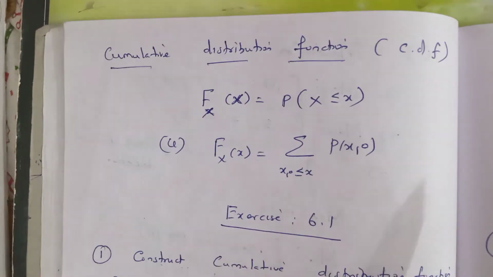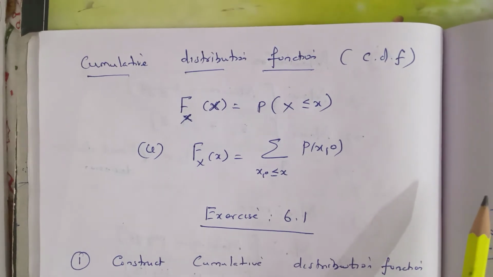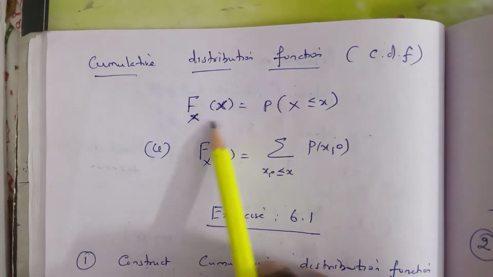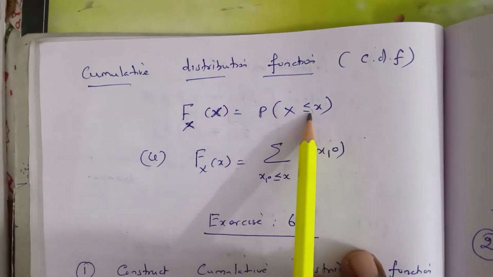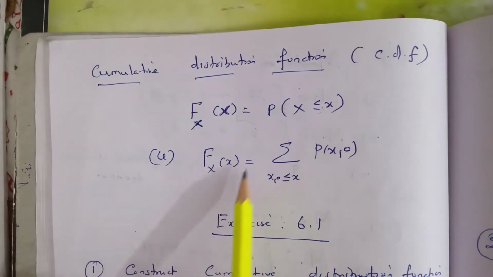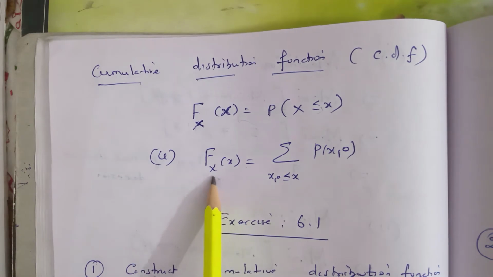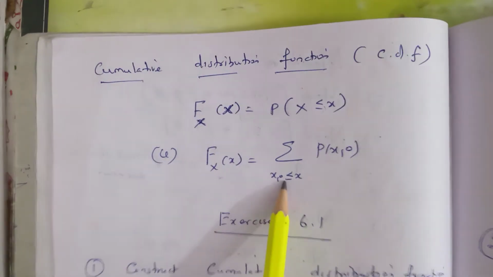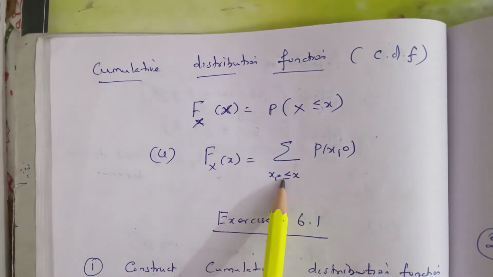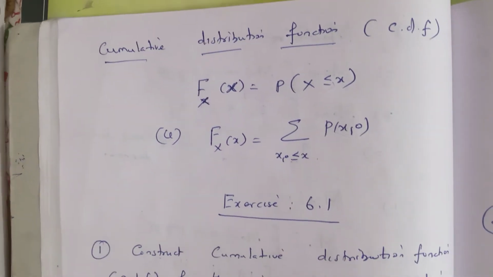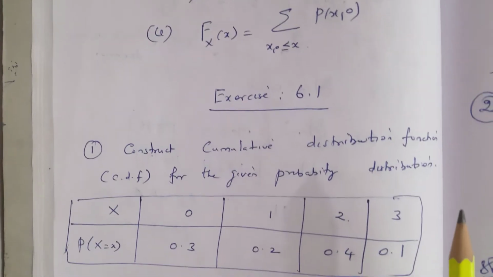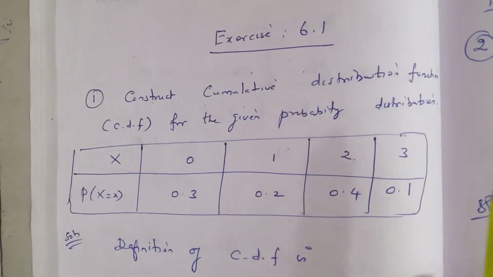Next one is cumulative distribution function, CDF. Definition is F_X of x equal to probability of X less than or equal to x. This can be rewritten as F_X of x equal to sigma over x_i less than or equal to x of P of x_i. This is the definition of a cumulative distribution function.